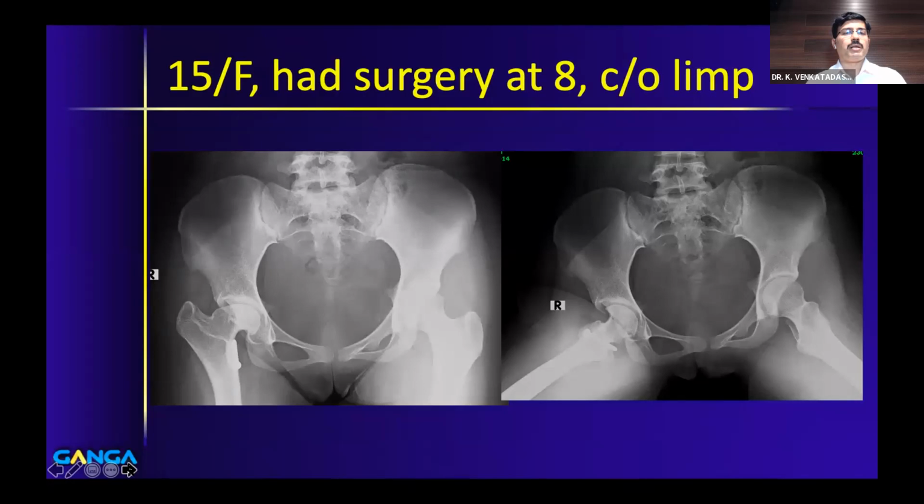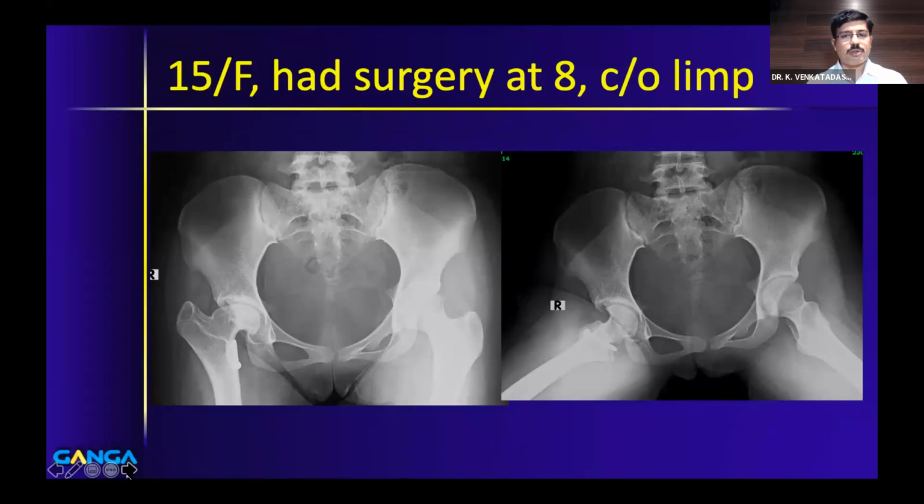Let's move on. Now we'll have a 15-year-old girl. She gives a history of surgery at 8 years of age. Probably, we do not know, she probably had a varus derotation osteotomy. You can see one screw there. At present, the complaint is limp. She's not having much pain, but she says that she can't walk for long distances. When she walks a long distance, she gets pain on the lateral aspect, which is typical of a fatigue pain. Whenever your abductor mechanism is compromised, you get fatigue pain. So that is the complaint which she presents.